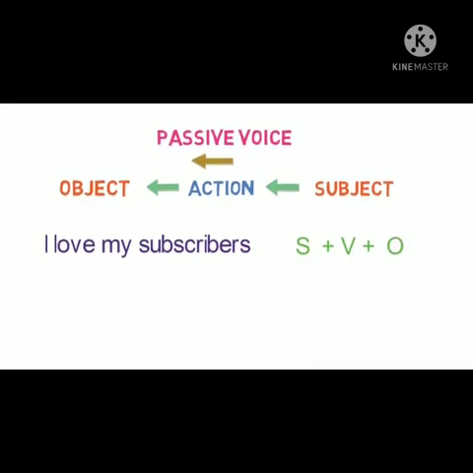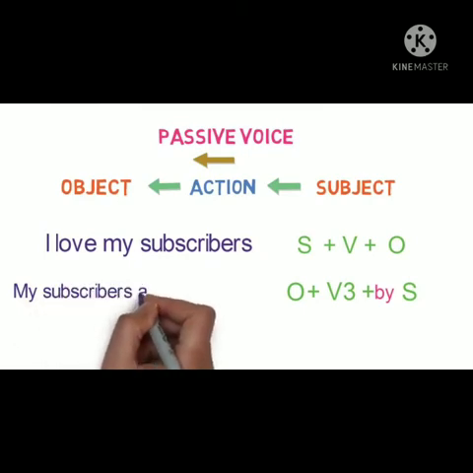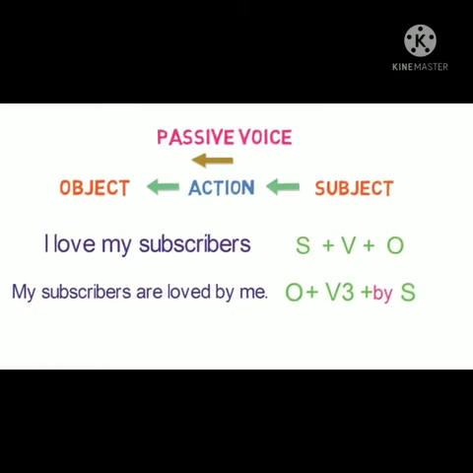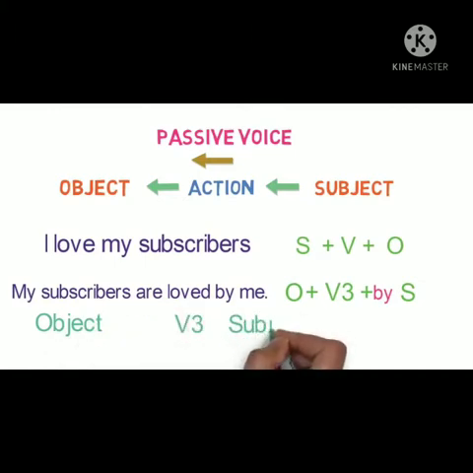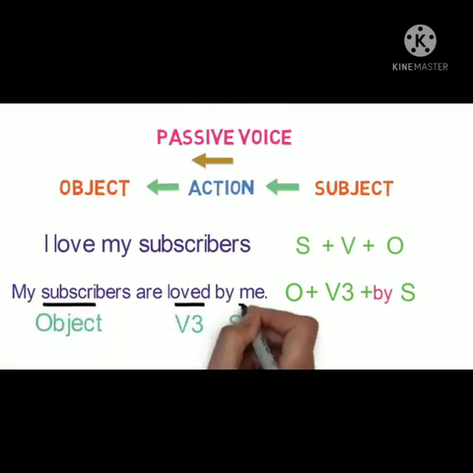Sentence structure is subject plus verb plus object. In the passive sentence, the object takes the place of subject and subject takes the place of object with a by being added to it. So it's like this: object plus verb plus by plus subject. Here verb's third form is used. Now if I convert the sentence that we just discussed, it would be my subscribers are loved by me. Here my subscribers is the object, loved is the verb's third form, by me is the subject. Here my subscribers are receiving the action of love by me.